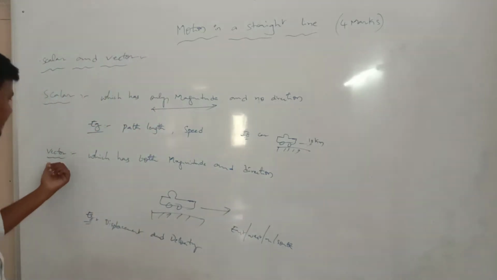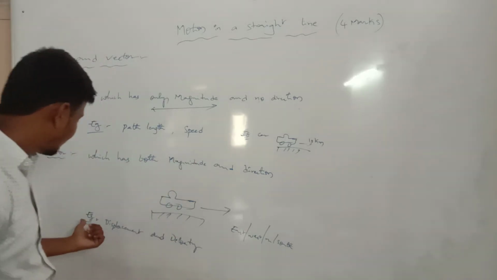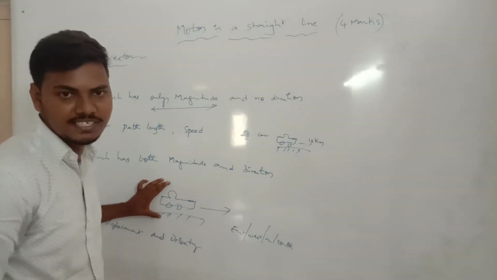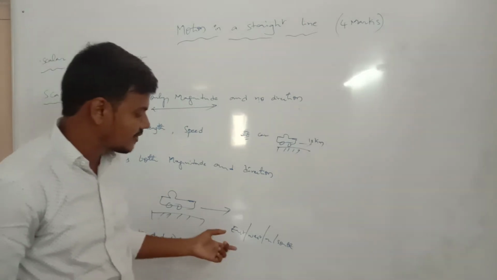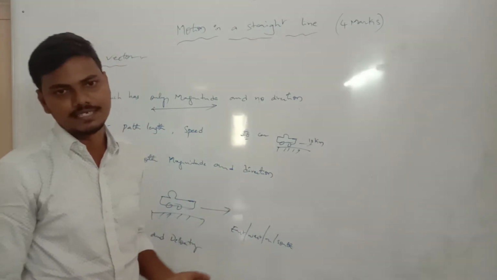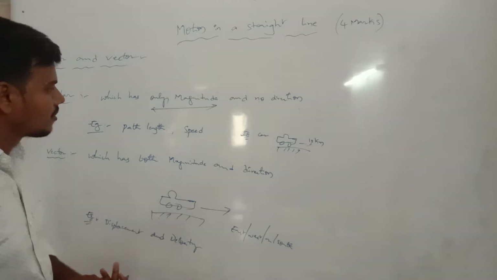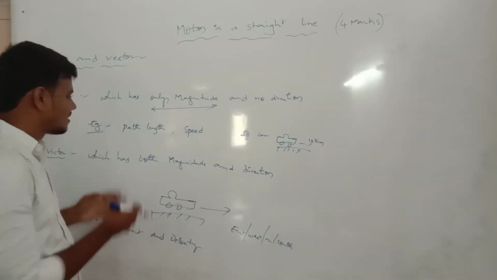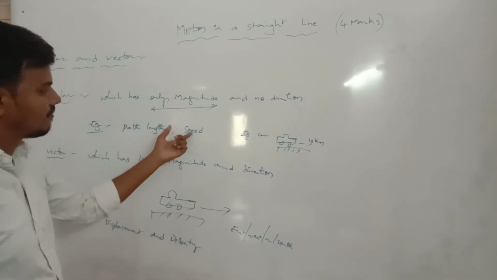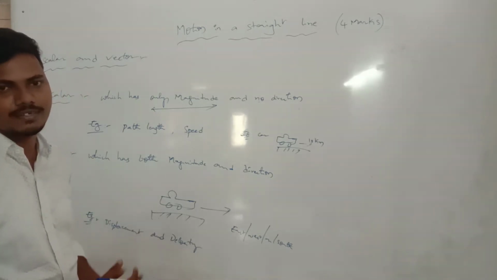In the same way, the vector has both magnitude and direction. The definite examples are displacement and velocity. When a car moves 10 km, in which direction is it taken: east, west, south or north, any direction. This is the vector property. Now what are the definitions of path length, speed, displacement and velocity, and where do we use them?